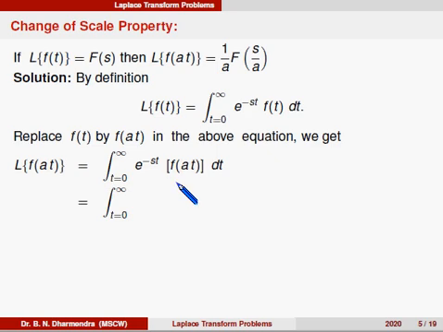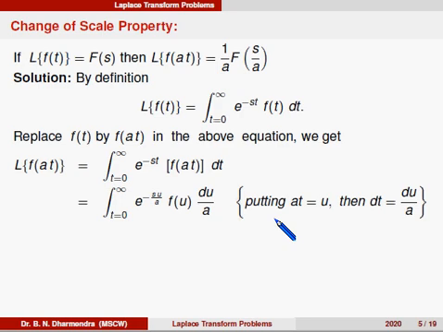Here, comparing with the formula, the extra term is a, so we can put a t equal to u. So the integral can be written as the integral from 0 to infinity of e power minus s into u divided by a, f of u into du by a, because when we put a t equal to u, dt is equal to du by a, and t can be written as u by a.